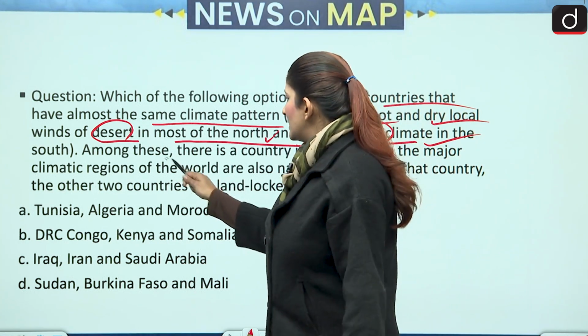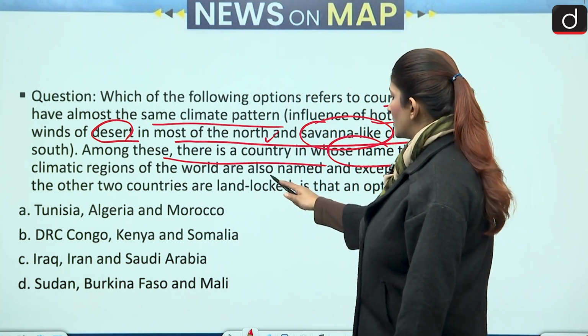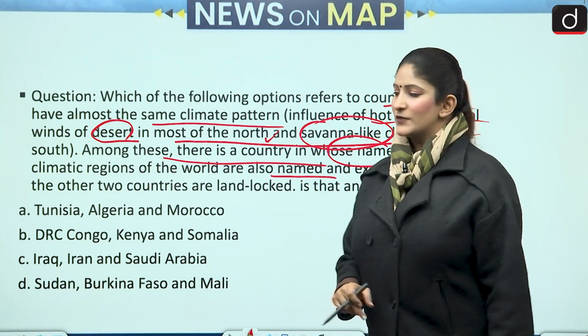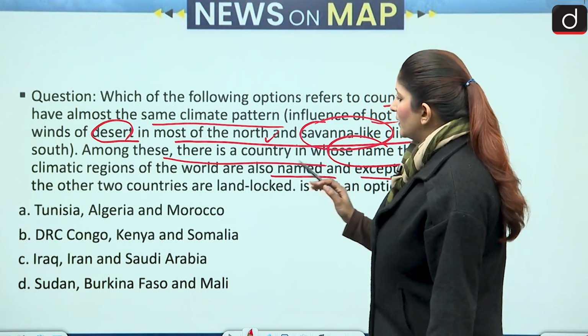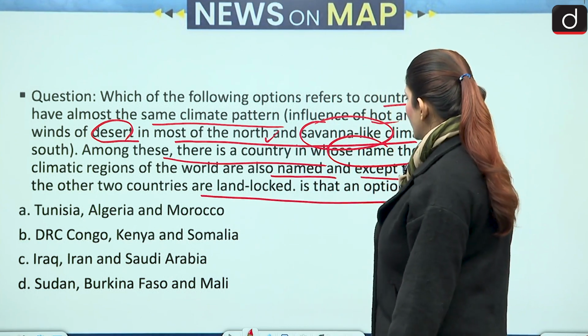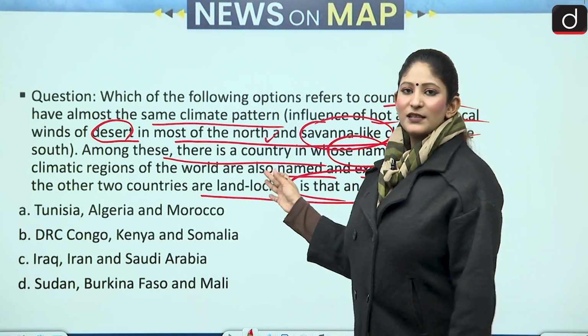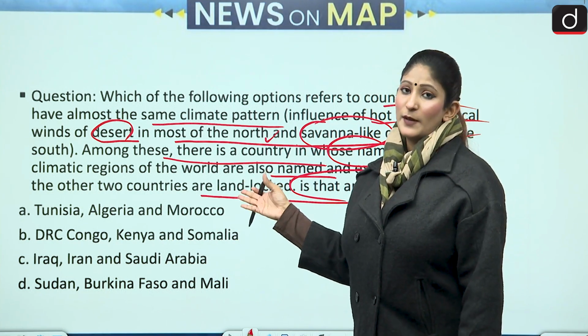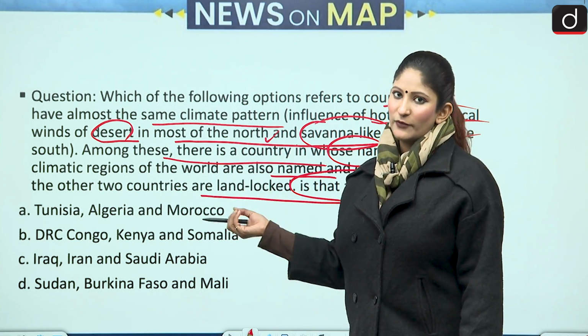And then among these, there is a country in whose name the major climatic region of the world is also named. And of course, except that country, the other two countries are landlocked, and what is the option among these? So, biggest takeaway from that is the type of climate. The name of the country is influencing the name of the type of climate.